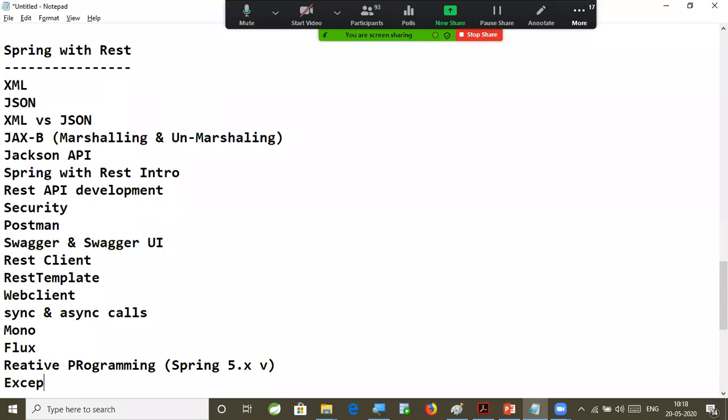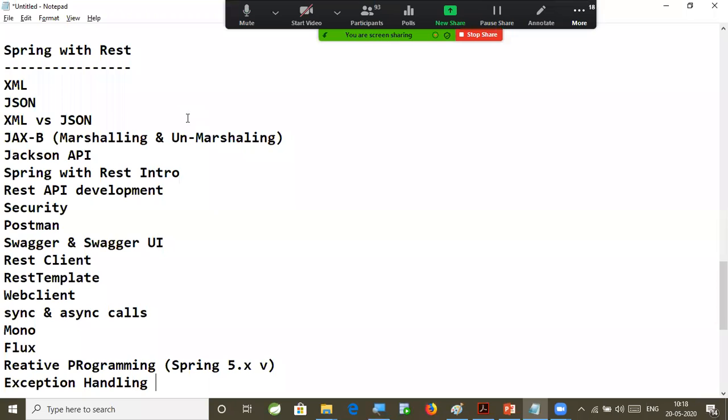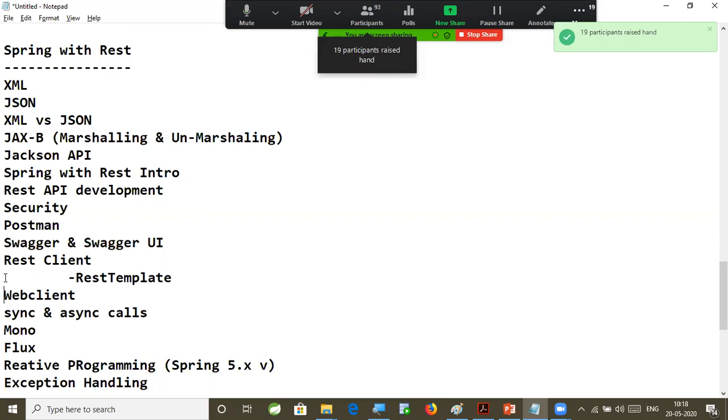And exception handling: how to handle exceptions in the REST API. That is very, very important. We need to handle the exceptions in our REST API. How to generate the documentation for the REST API, how to test the REST API, and how to develop a client for the REST API by using REST template and web client, we are going to understand here.